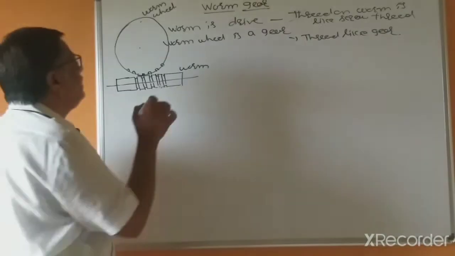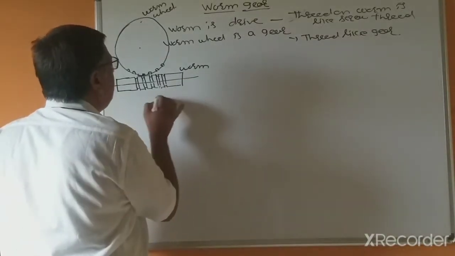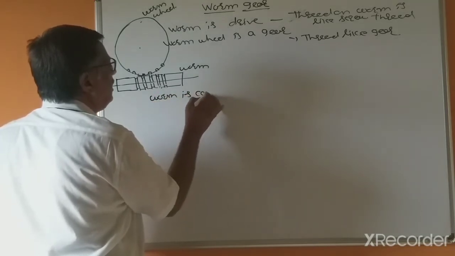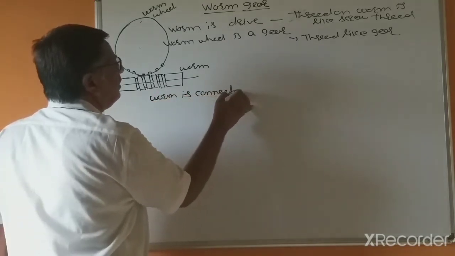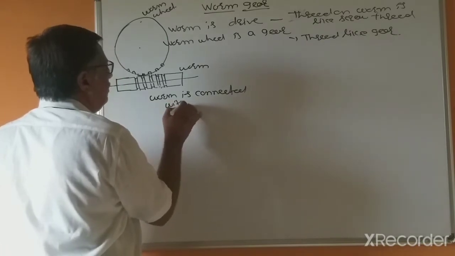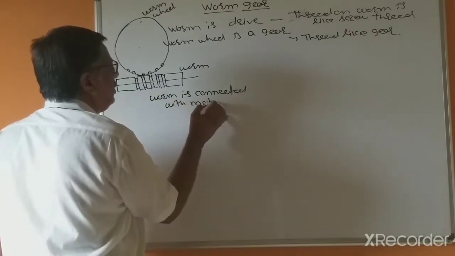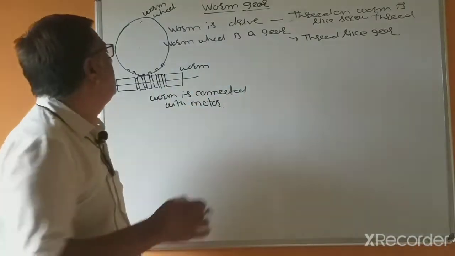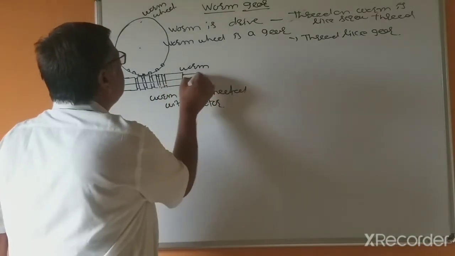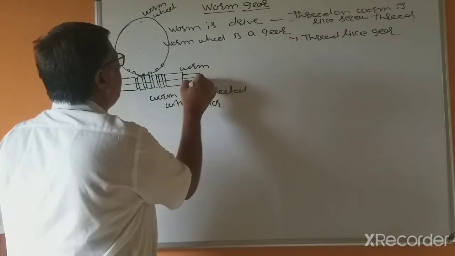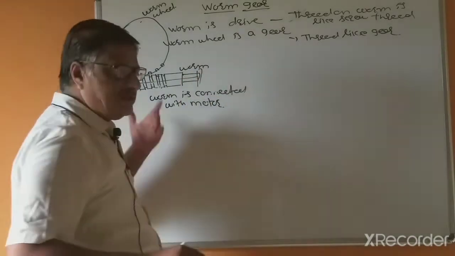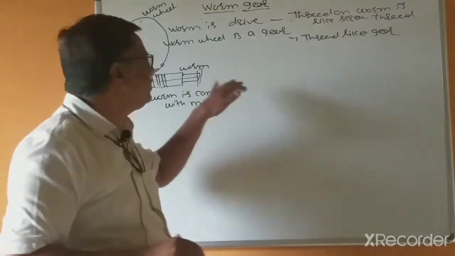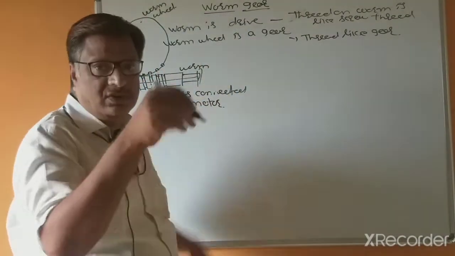This worm is connected with a motor. It may be connected to the motor by using couplings, and this drives the worm wheel.